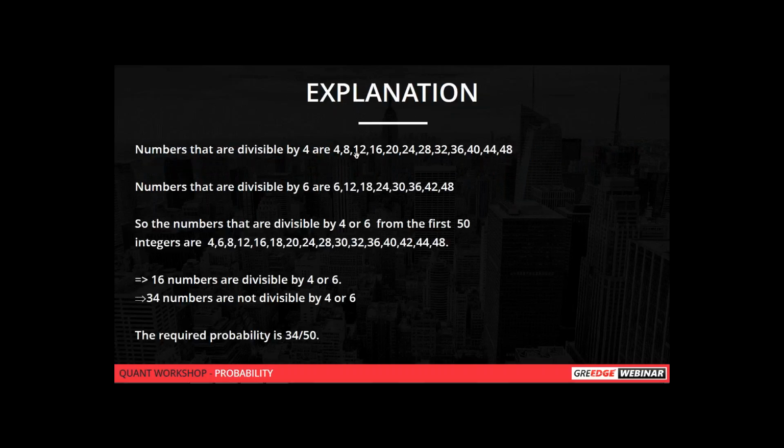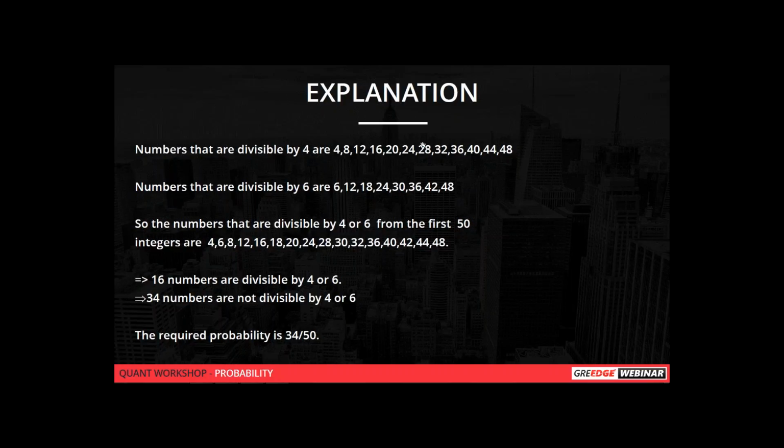First find the numbers that are divisible by 4 between 1 to 50. These are the numbers divisible by 4. Then find the numbers that are divisible by 6 between 1 to 50. These are the different numbers divisible by 6. You can't just take it like that because there will be some common numbers.